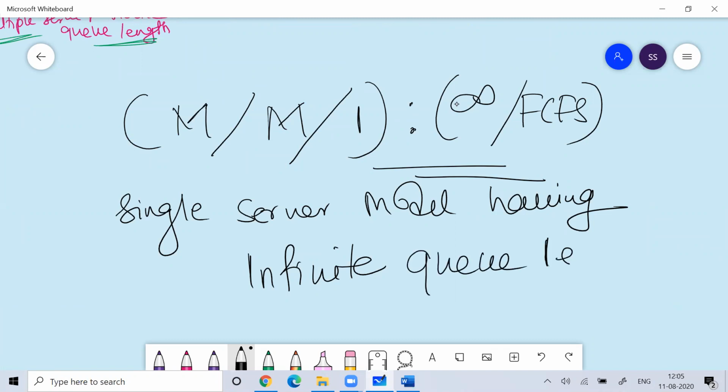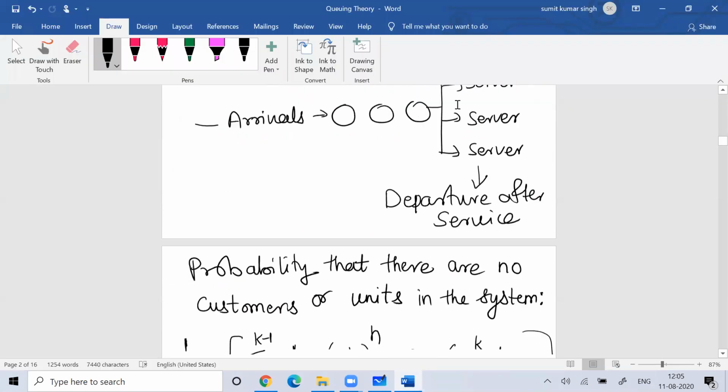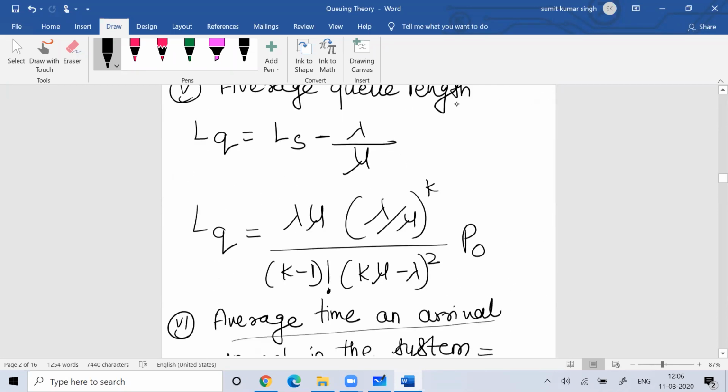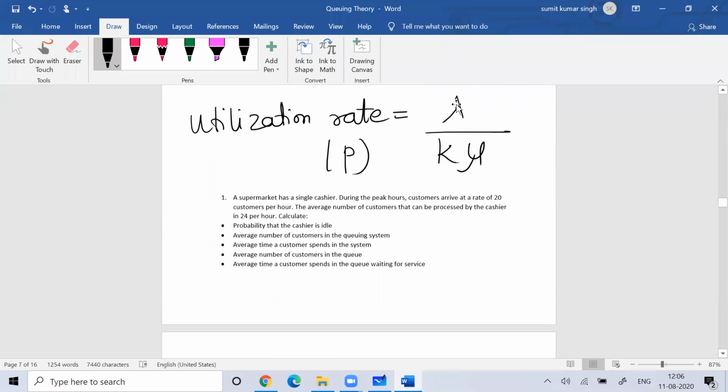Let's discuss the numerical based on this model, that is, a single server model having infinite queue length. These formulas, the multiple server formulas, I already discussed with you yesterday. We'll do one problem based on this.